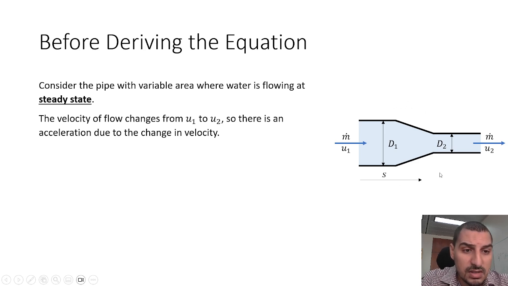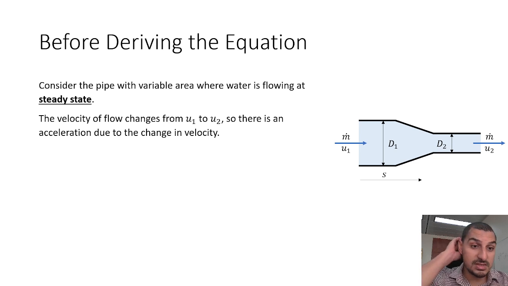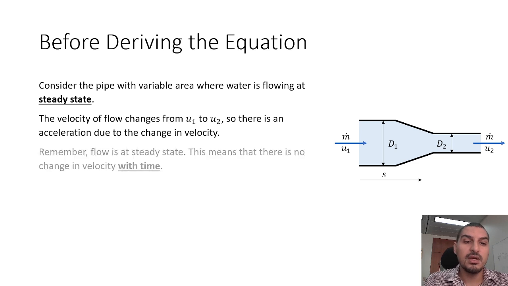Through this gradual decrease in the area, there is an acceleration, meaning that the velocity increases. But the velocity doesn't increase with time. The velocity increases with distance, with s. If I pick a specific point here and I measure the velocity now, and after 1 hour or after 1 day, the velocity is going to be the same. So there is no change with time. The velocity changes with distance. So the acceleration is due to the change of distance, not the change of time.